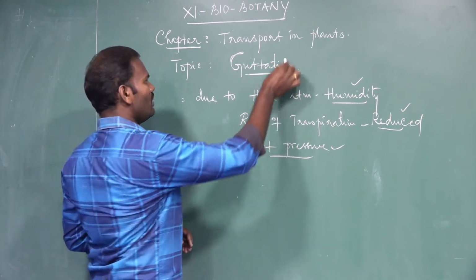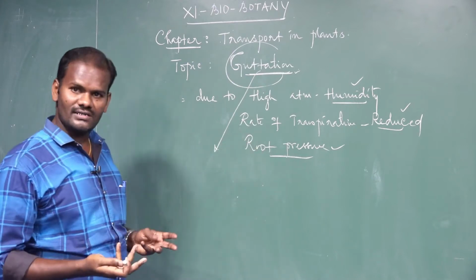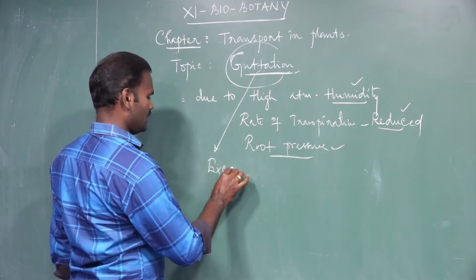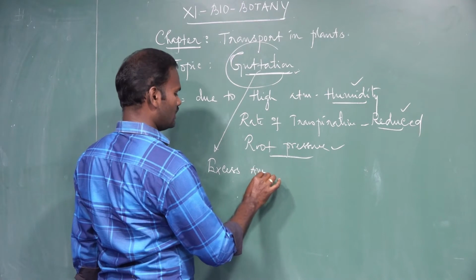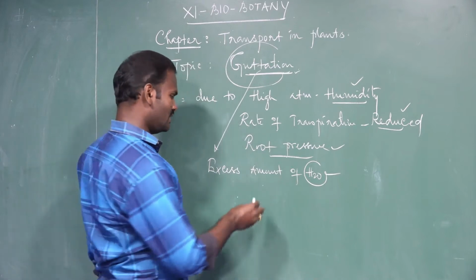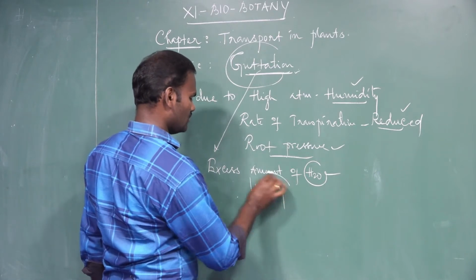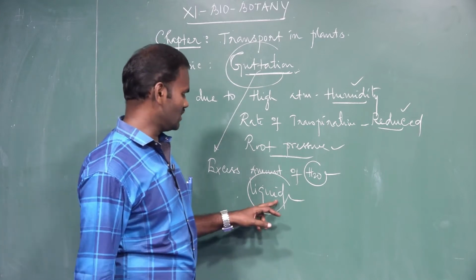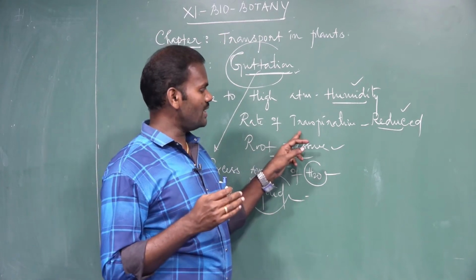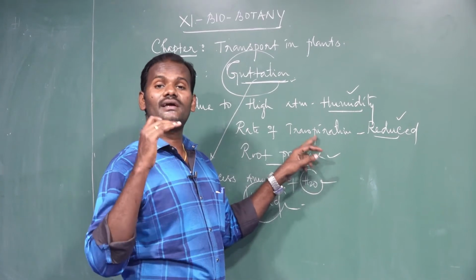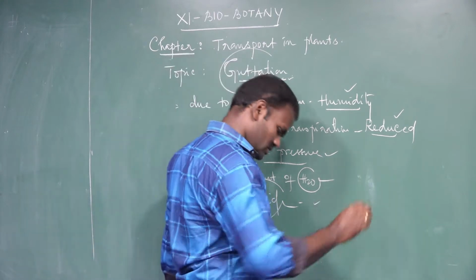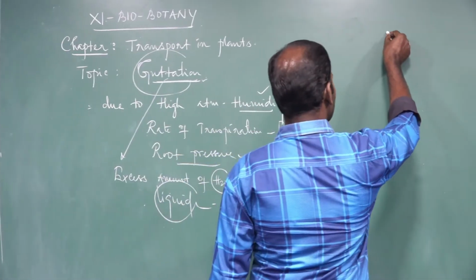What do you mean by guttation? Excess water that exudes in the form of liquid. Excess water is lost in the form of liquid, not pure water, through the edge of the leaf. This is called guttation. Transpiration takes place through stomata, but guttation takes place through a stomata-like structure called hydathodes. Let us take a diagram for clear understanding.